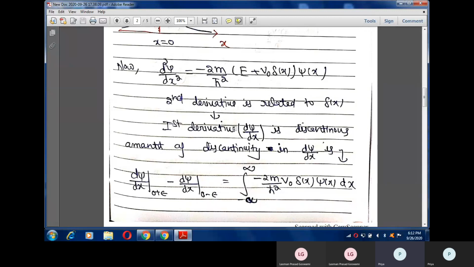It should be clear in your mind that if the second derivative is related to the Dirac delta potential, then there is an amount of discontinuity in the first order derivative, and we can calculate this amount of discontinuity, as I already told in the last video, by this method.